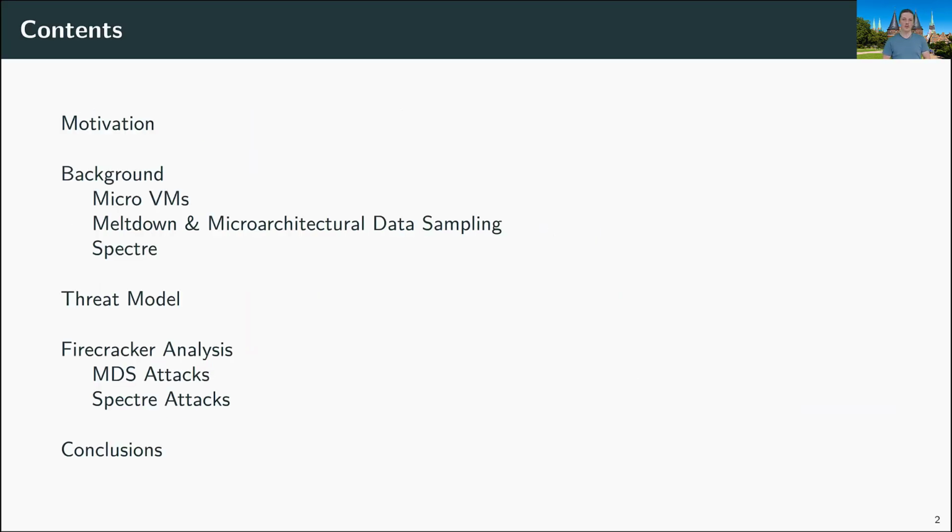So what are we going to look at today? First, I'll give a short motivation of why we were doing this work I'm presenting today. Then I'll give you some background on micro VMs, Meltdown, microarchitectural data sampling attacks, and Spectre attacks, just to freshen up your memory. And then we will have a look at the threat model that we're considering before we see what we found in our analysis of Firecracker in the context of MDS attacks and Spectre attacks, before we draw a conclusion and then finish the talk.